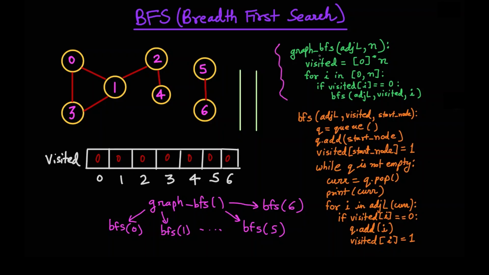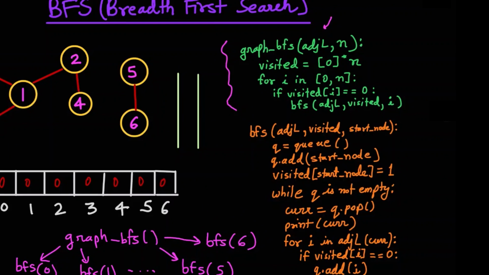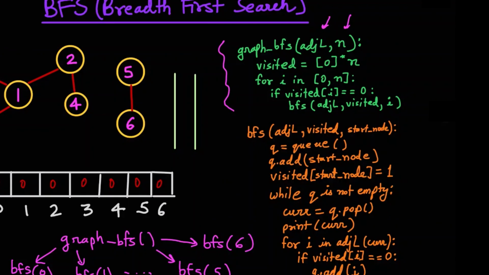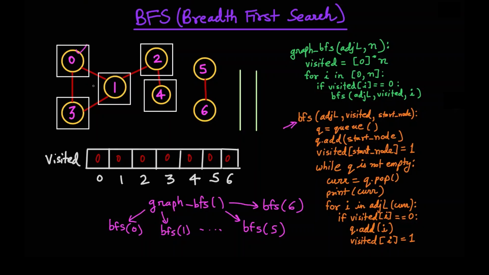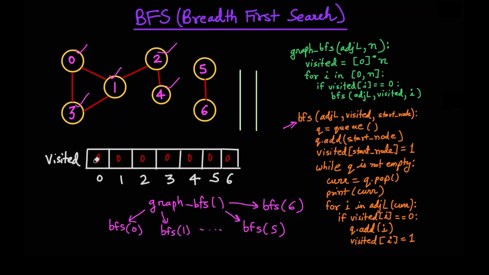So the graph BFS takes input as adjacency list and n as the number of nodes. We'll first initialize the visited array here, and then we'll run BFS for all of the nodes starting from 0 to n. But wait, why is there a condition for visited[i] equals 0? Let me show you. Let's say we start off this BFS from the 0th node. So we'll mark 0, 1, 3, 2 and 4 as visited, and let me just change these values to 1.